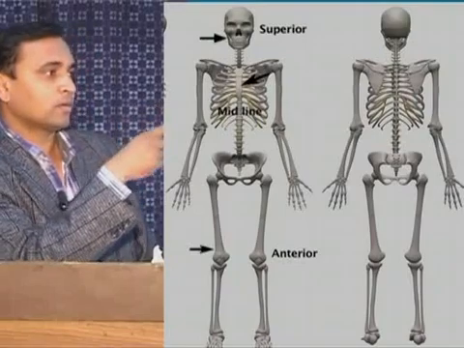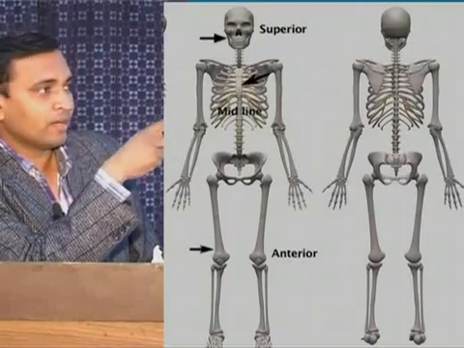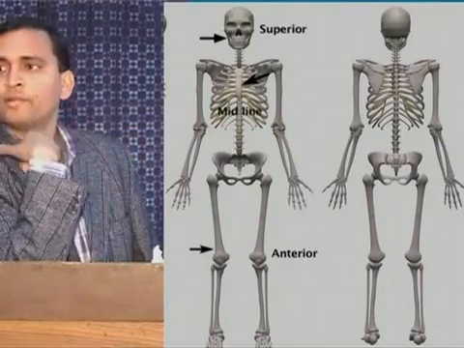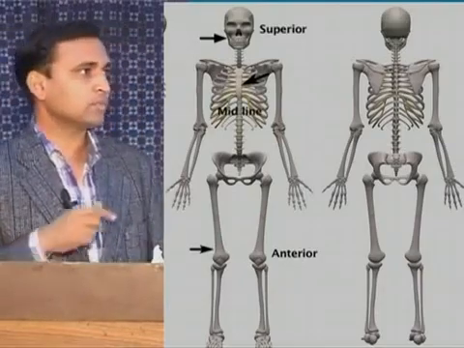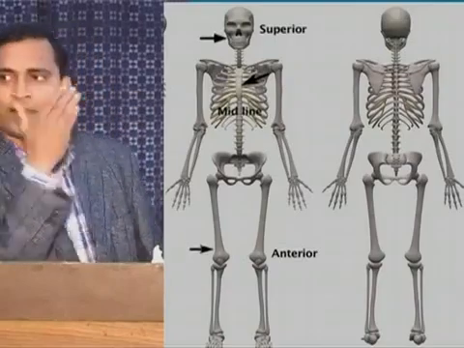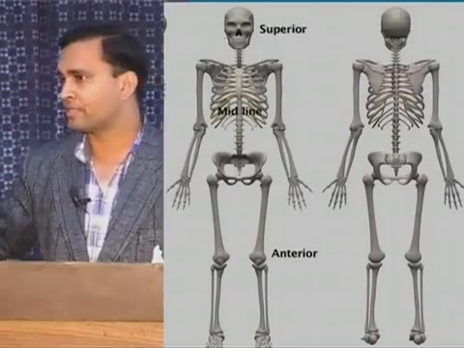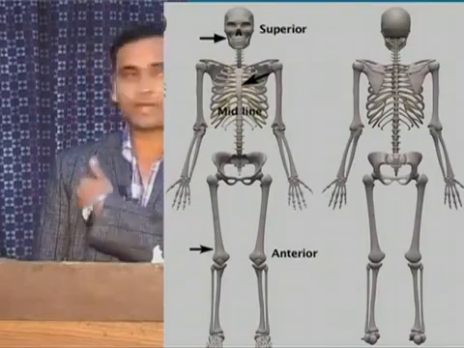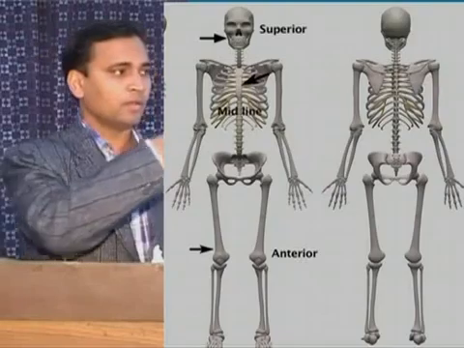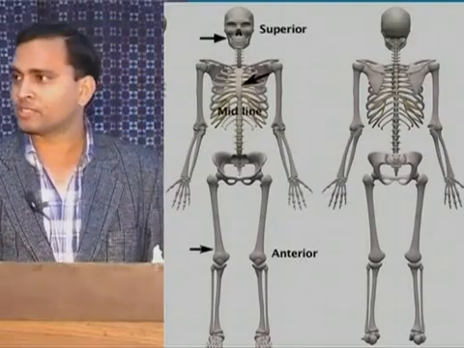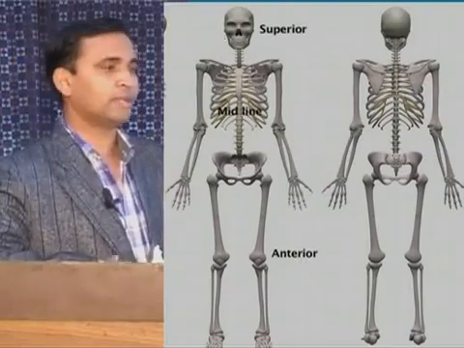Then come to the front and back: front, back, left, right. Next slide. When you see the lateral view of the body, from the lateral side, superior or cephalic means towards the head. Caudal or inferior means towards the tail or feet. Then anterior and posterior.